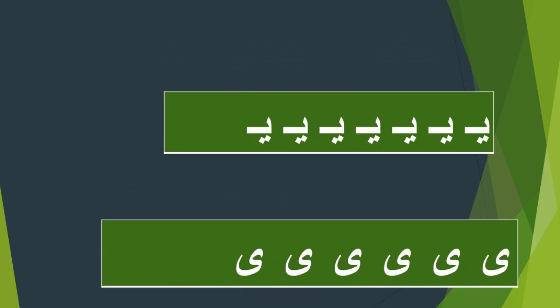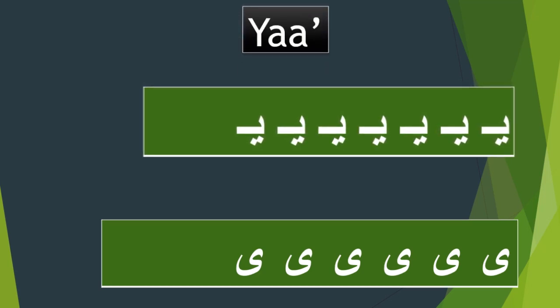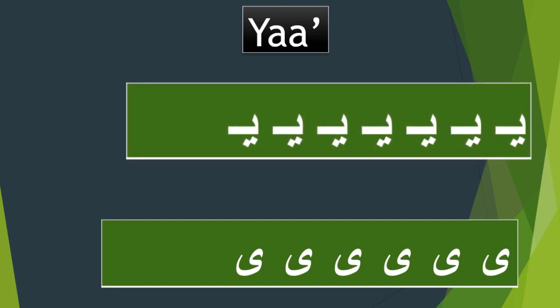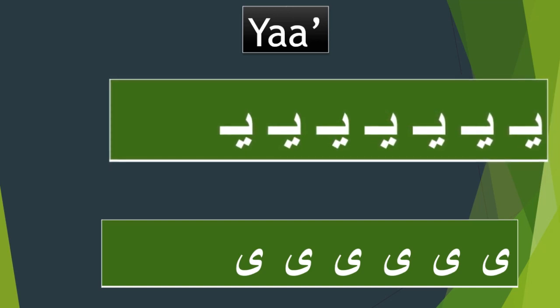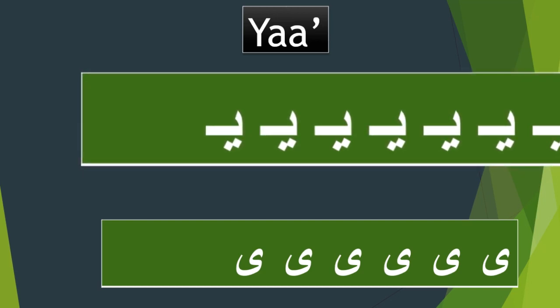Ya. The ya has two forms. The short form should by now look familiar to you. This time it rests on the writing line with 2 dots underneath. The full form is unique. It starts above the line, curves beneath it, and then up again.